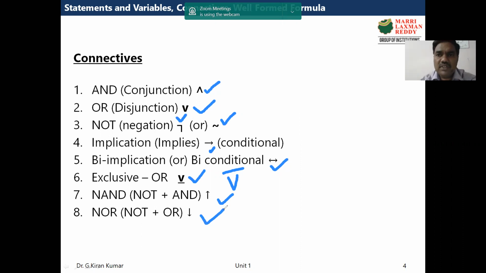What is the use of these connectives or operators? Normally I take two propositions. If you want to connect these two propositions, definitely I need a connective. That is the reason these are called connectives, or also logical operators. Now let us see how these connectives work, and when statements involve connectives, how to decide whether they are true or false.